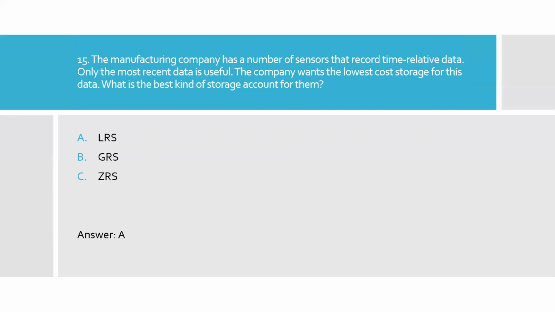The next level is zone redundant, and the next one is geographical. So here is the right answer, locally redundant storage. Option A is the right answer because the company wants the lowest cost storage for this data.